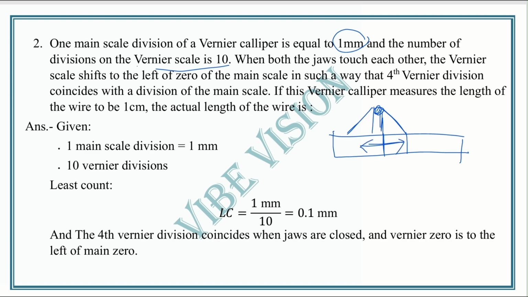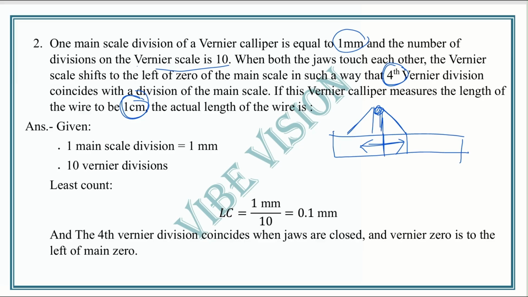When both the jaws touch each other, the vernier scale shifts to the left of the zero of the main scale in such a way that the fourth vernier division coincides with a division of the main scale. You have to mind it. If this vernier caliper measures the length of the wire to be 1 centimeter, what is the actual length of the wire? The measured length is 1 centimeter. So first we have to find the least count of this vernier caliper.